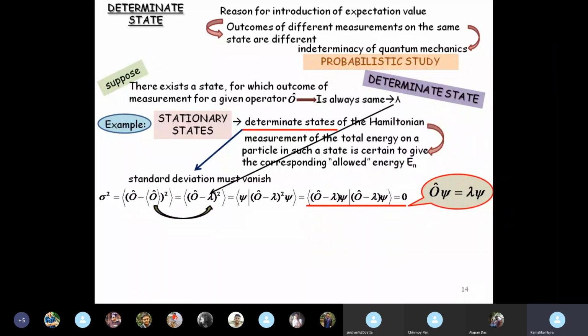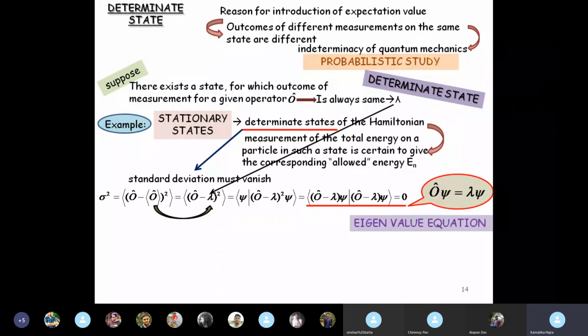Is this equation looking familiar? Can you identify this equation? Eigenvalue. Eigenvalue equation. Okay. So the fact that stationary states are determinate states results in the vanishing of the standard deviation, and that can happen only when it follows an eigenvalue equation.